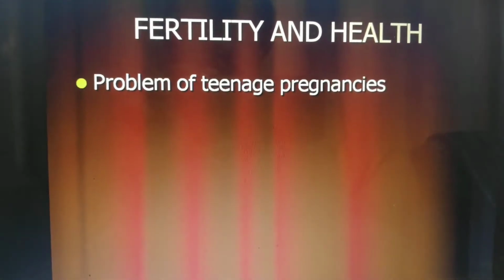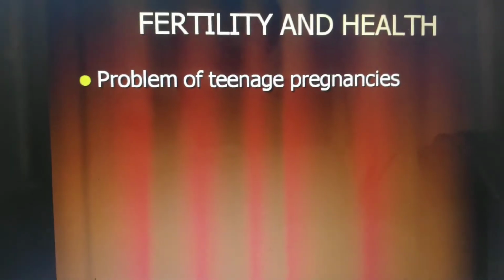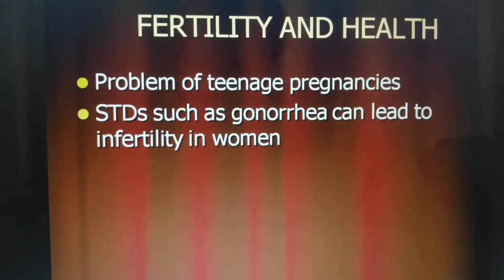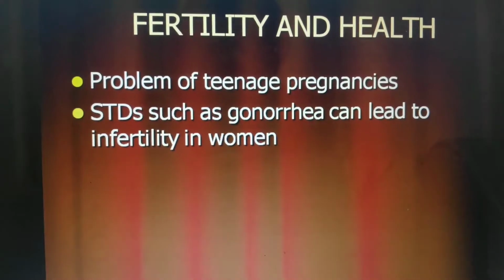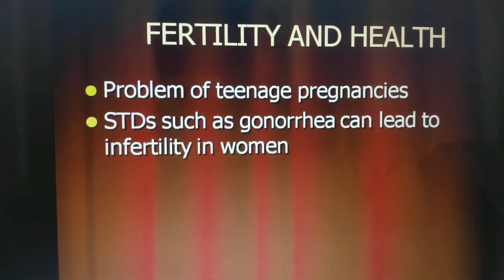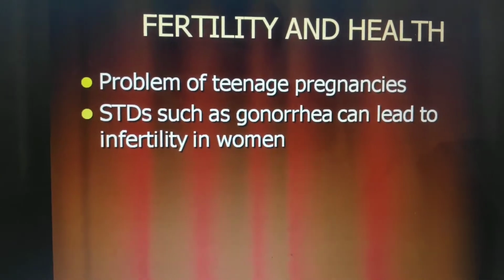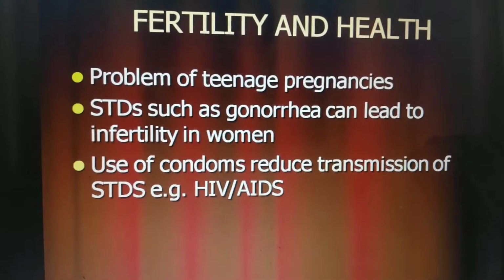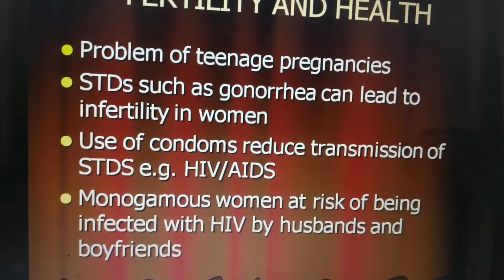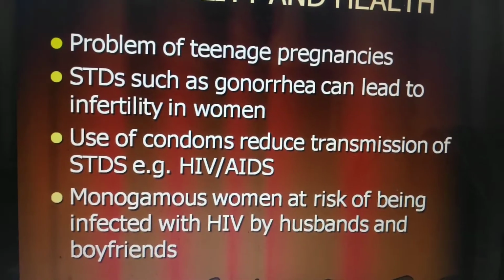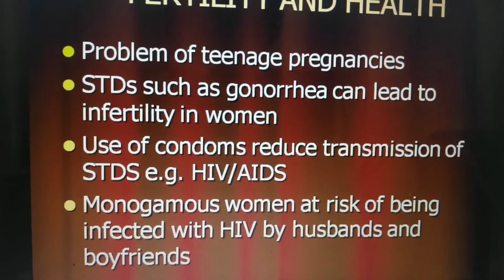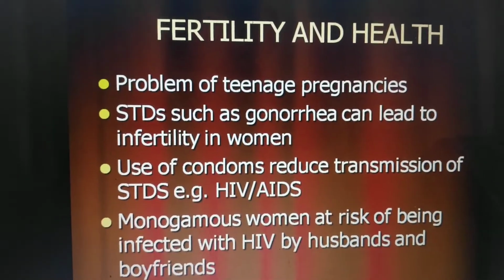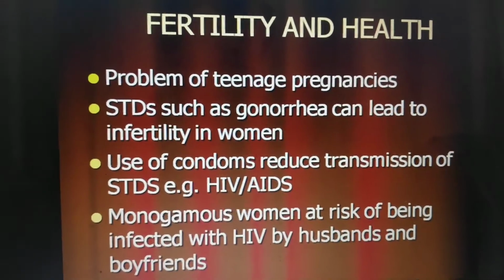Okay, so the next part is the problem of teenage pregnancies and sexually transmitted diseases such as gonorrhea, which can lead to infertility in women. So there is also a problem of infertility in women with certain diseases, and the use of condoms reduces transmission of STDs, that is HIV and AIDS type diseases, and also monogamous women are at risk of being infected with HIV by husbands and boyfriends. So these are all social problems which can be studied in population studies and which can be solved by economic policies.